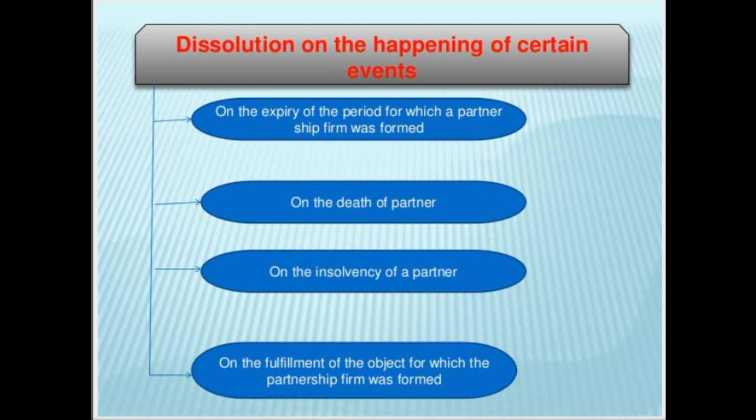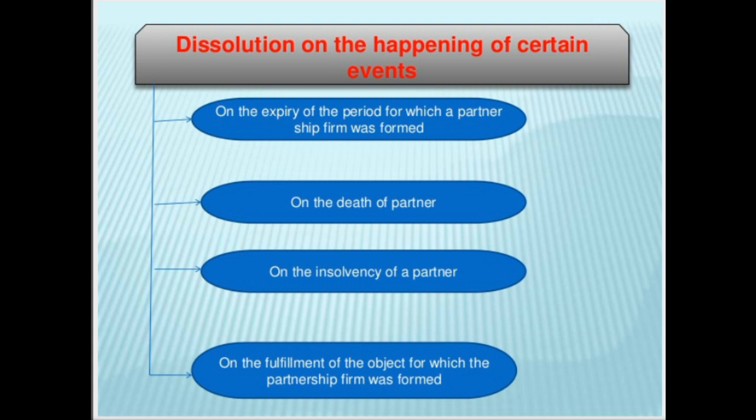Okay, this is the first case on the happening of an event. The second case may be on the death of a partner. If any of the partners died, it may happen that we have to dissolve that firm. And the third case is the insolvency of the partner. If any of the partners becomes insolvent, then again the condition arises for the dissolution of a firm.